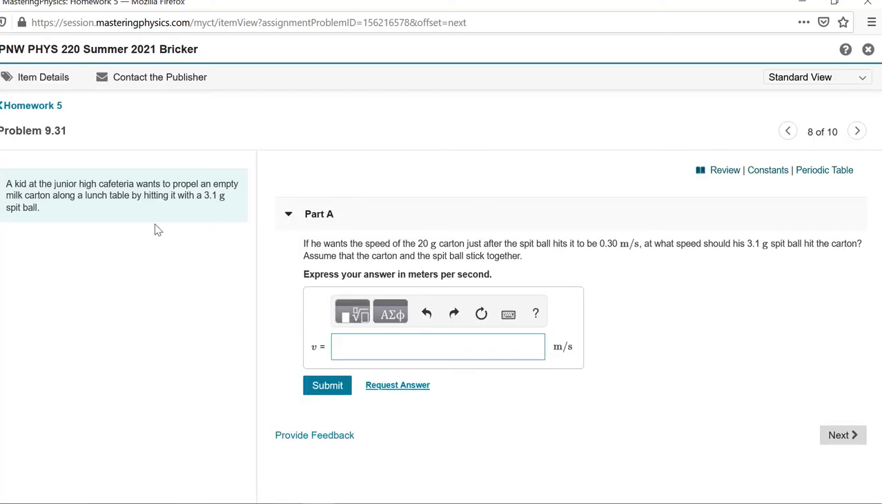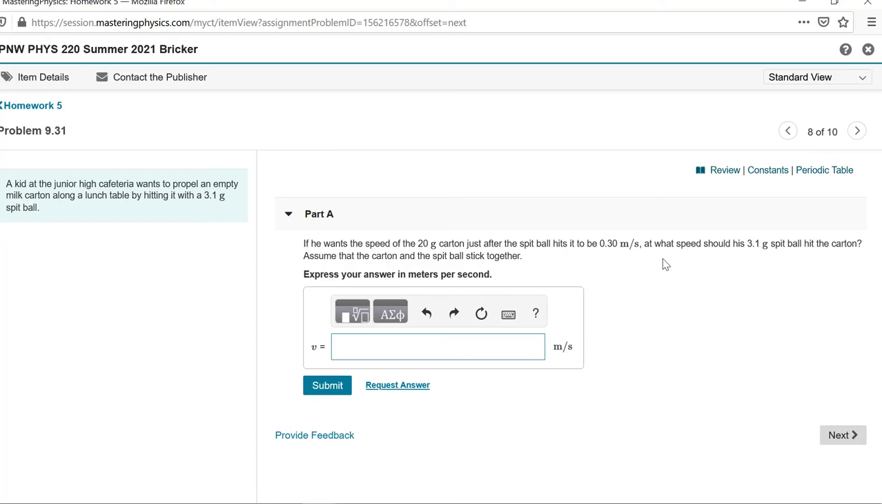A kid at a junior high cafeteria wants to propel an empty milk carton along a lunch table by hitting it with a 3.1 gram spitball. Okay, just be careful, that's in grams. If he wants the speed of the 20 gram carton after the spitball hits it to be 0.3, at what speed should his 3.1 spitball hit the carton? And assume the carton and the spitball stick together.